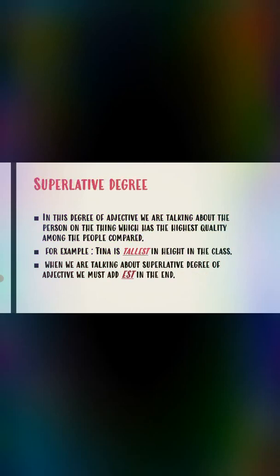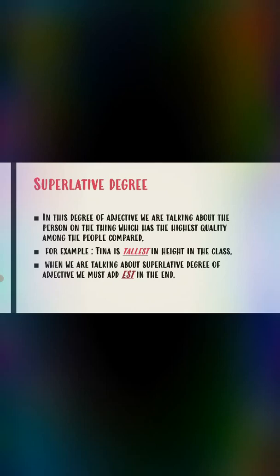Now we will understand the superlative degree, which is the last degree of adjectives. In this degree of adjective, we are talking about the person or the thing which has the highest quality among the people compared. So here there is a group of people. For example, we have taken 10 students and we have compared their height. So Tina is the tallest in the class, which means we are comparing a particular quality. For example, we are comparing height over here.